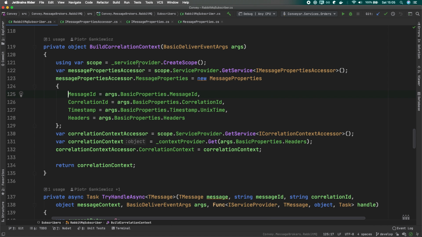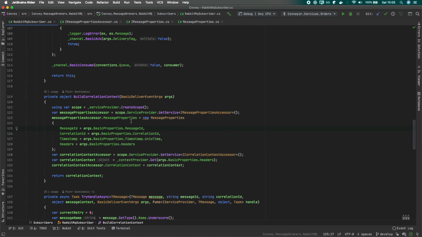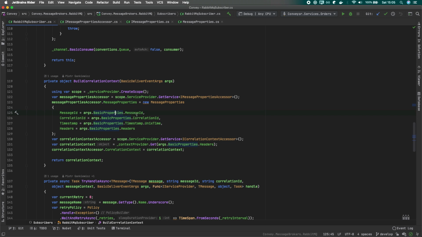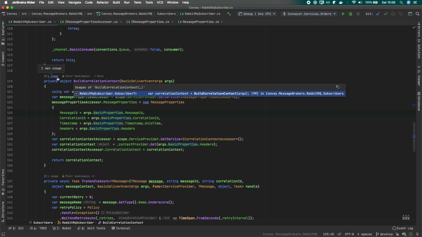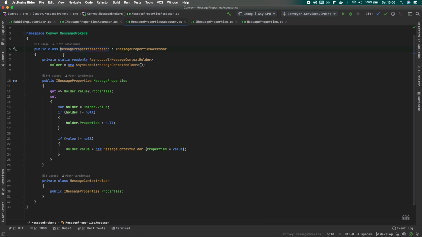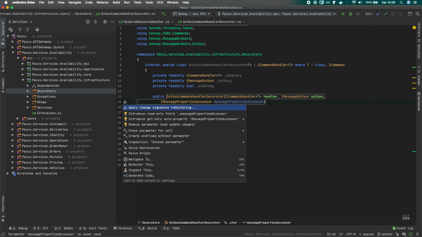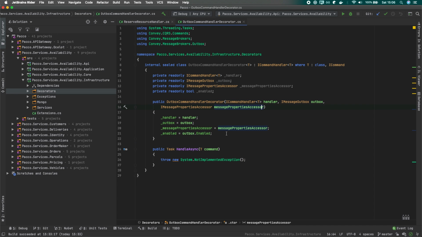So when we actually receive the message, we will build these message properties based on the current message properties that are, for example, just received from the message broker, and we'll just pass it along, and we can inject it as our correlation or message properties accessor. And this is async local, so it works similarly to the HTTP context accessor. The idea is pretty much the same. So we can inject this accessor here, and from this accessor we can actually get our message ID.